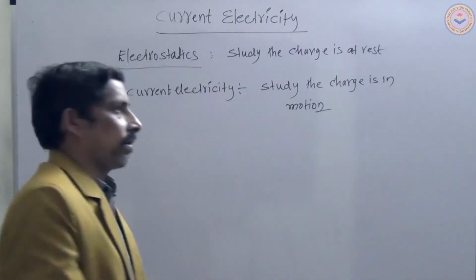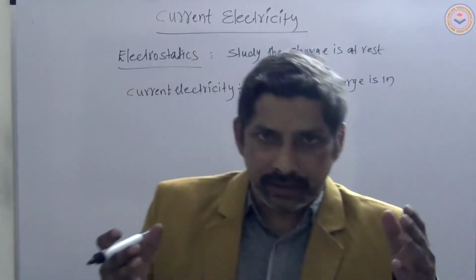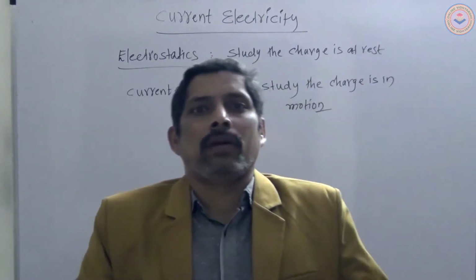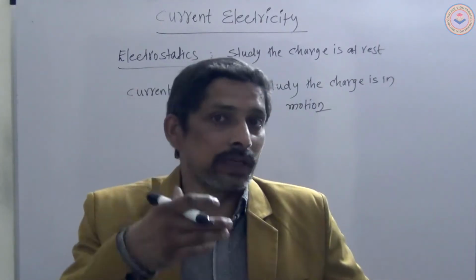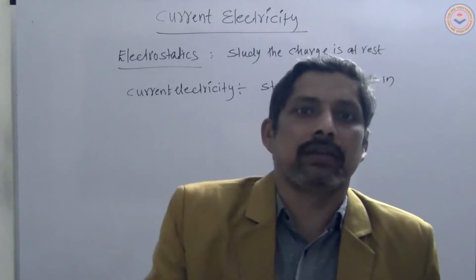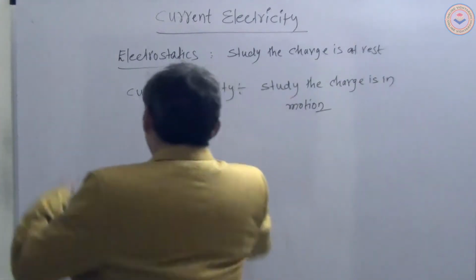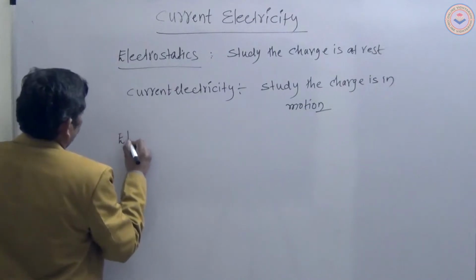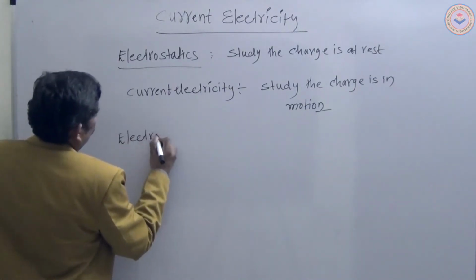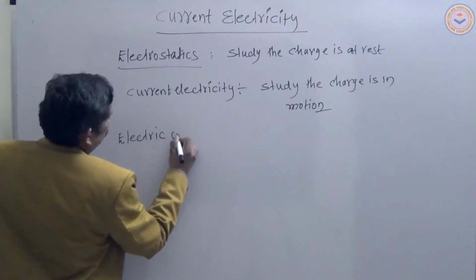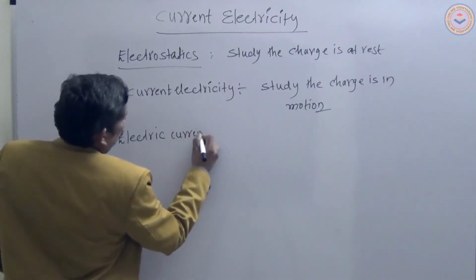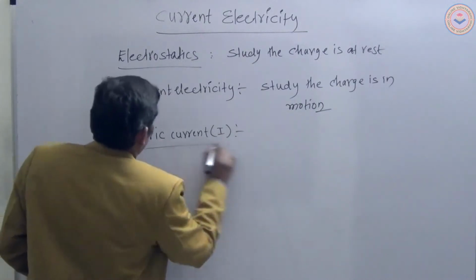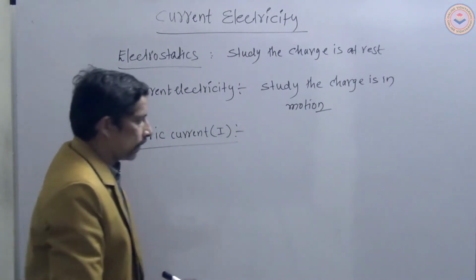What is the statement of electric current? What are the SI units of electric current? Then how to define that unit based on the statement. Electric current, this is the first statement. It is denoted by small i or capital I.